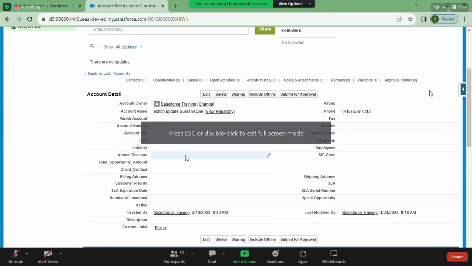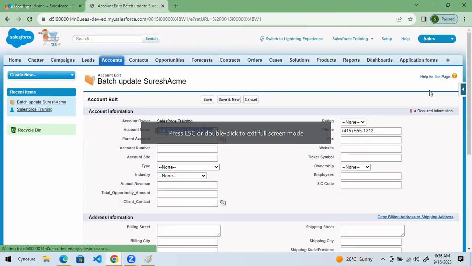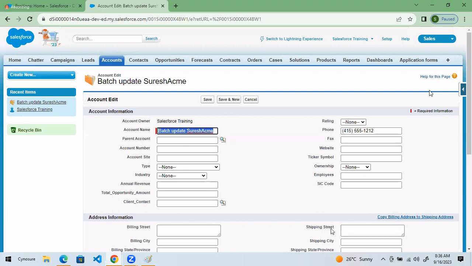See, already I have an existing account, and if I want to change the name or something else, so whenever I perform some update action, before this update gets saved, perform some logic. That is before update. If I perform this update, after this update happens, perform some logic, then that is after update.